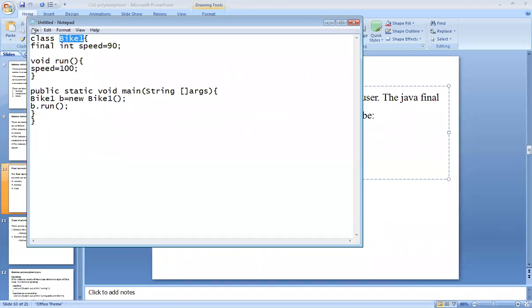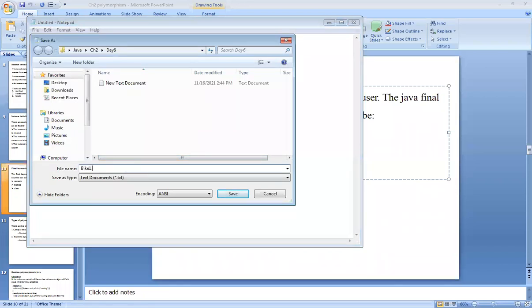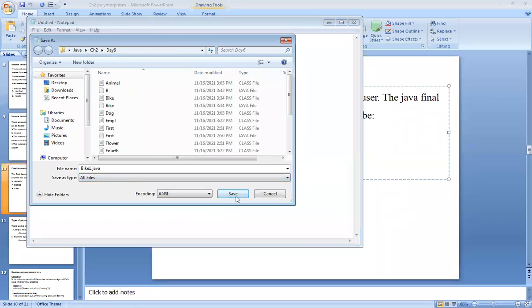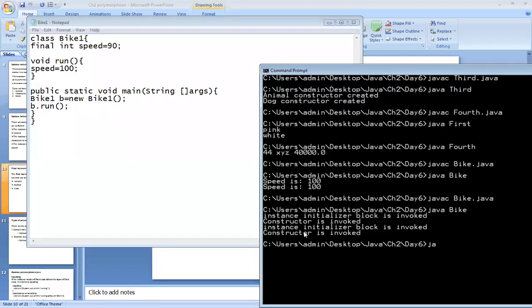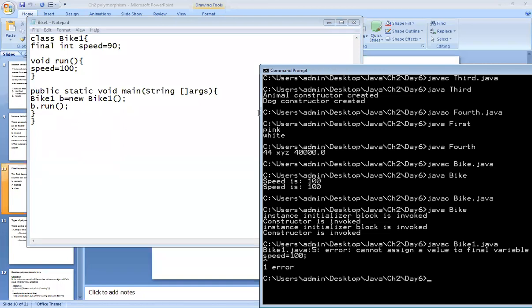Now check what will be the answer for this one. We have declared it as a final, but still we have tried to change it. Now see what happens. Java C bike, see what will be the error.